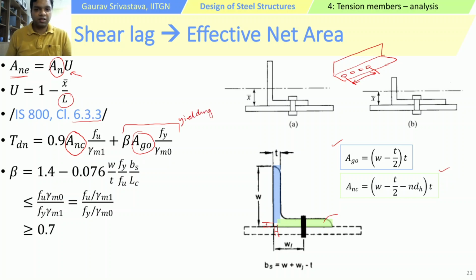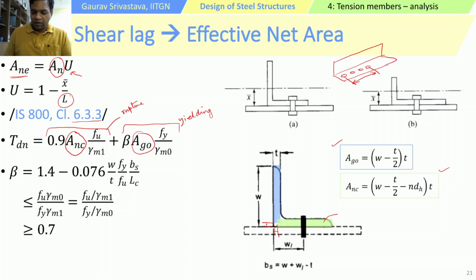The gross area is considered for yielding, and the net area of the connected leg is considered for rupture. So the overall strength is a combination of two strengths.